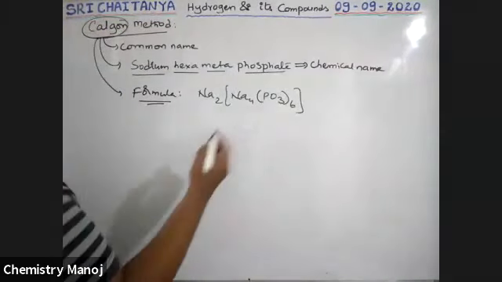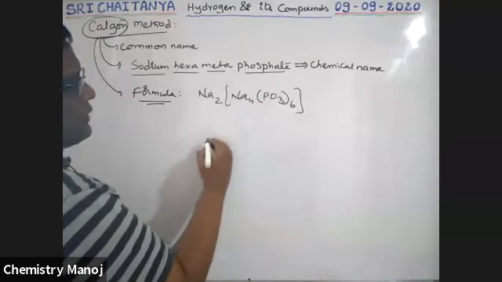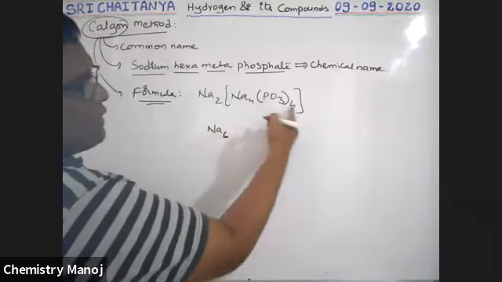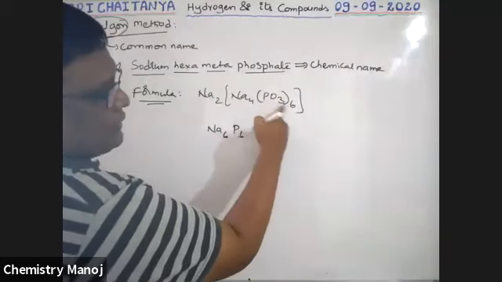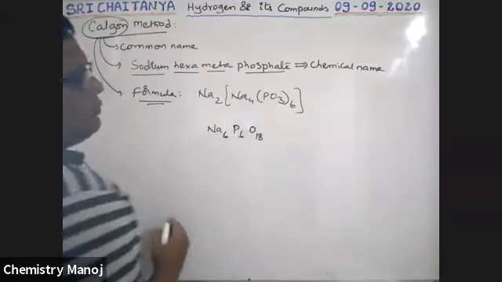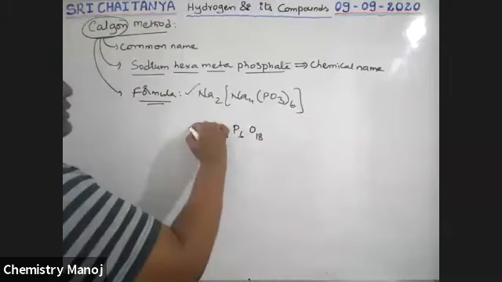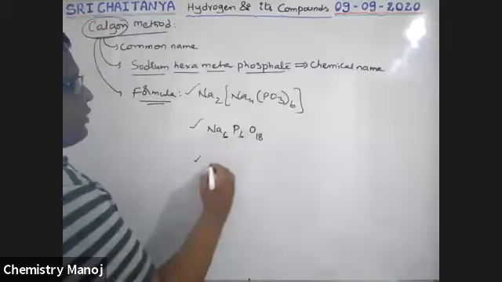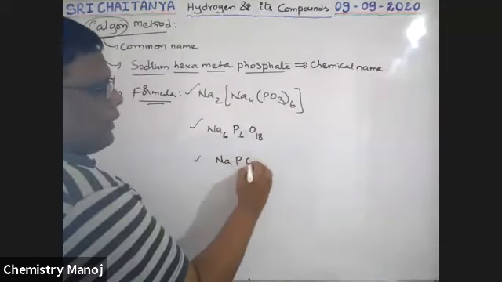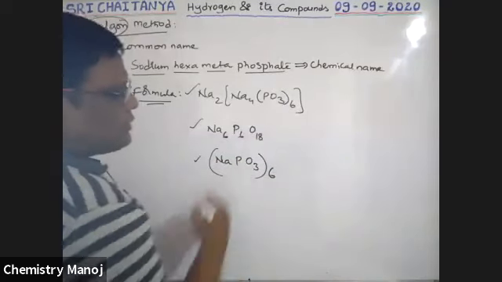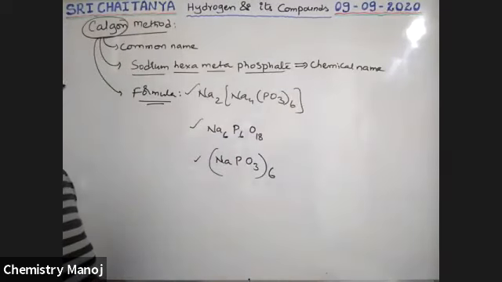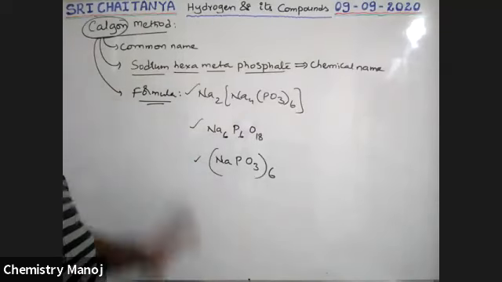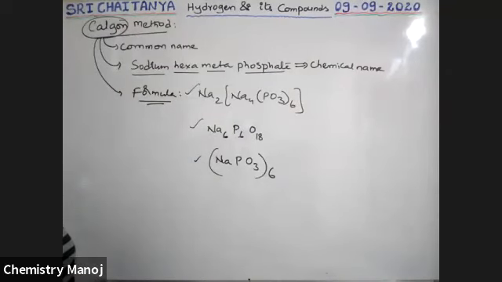Sometimes this formula may also be used as total number of sodium 6, Na6, phosphorus 6, P6, oxygen 3 times 6 is 18, O18. So this is the formula, this is also a formula. Na6P6O18 is also the formula of this Calgon. Sometimes this may also be rewritten as (NaPO3)6. It is also the formula of Calgon. This is very, very important.